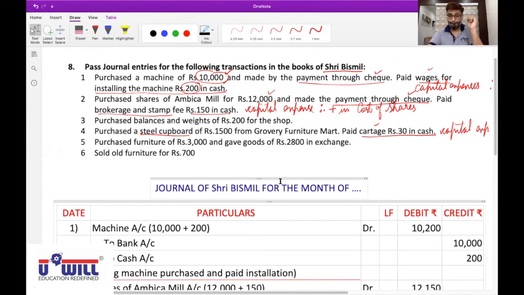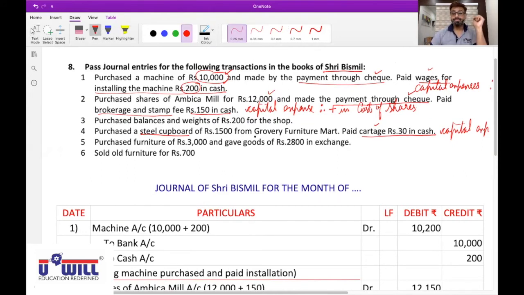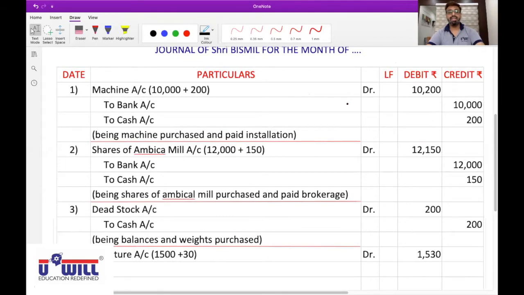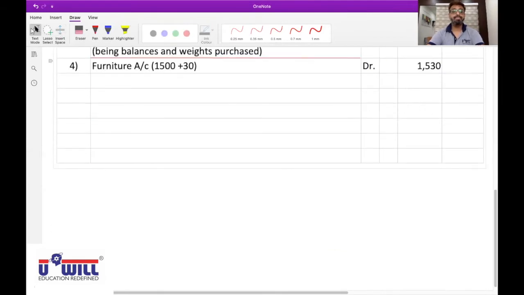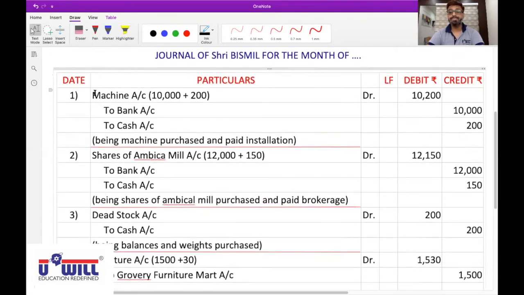Isha. Yes, sir. Second effect. Grovery Furniture Mart is given. Name is given means it's a credit transaction. Grovery Furniture Mart is the giver. Rule: credit the giver. Therefore, Grovery Furniture Mart account credited rupees 1500. What we have to pay to Grovery Furniture Mart is 1500. Amount payable is 1500.